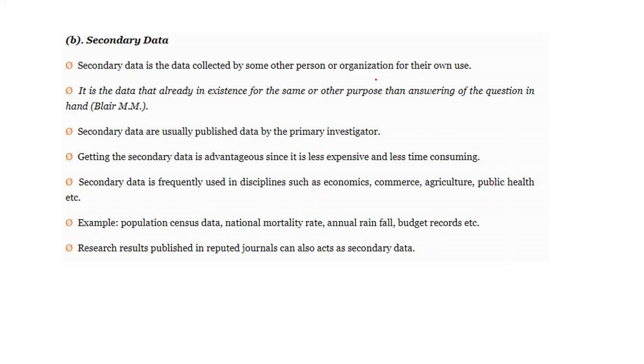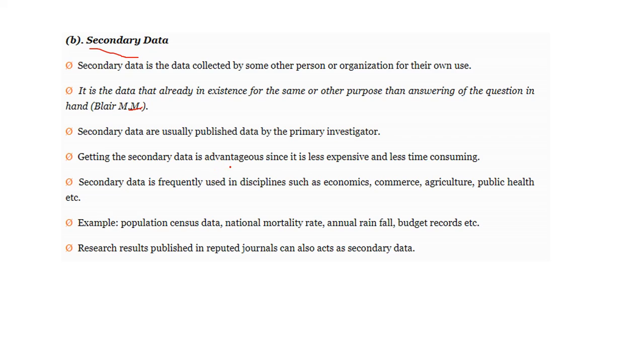Now we can see when you deal with secondary data. Secondary data means data collected by someone else, and we are using that data. This is called secondary data. It is data that already exists, collected for the same or other persons to answer the questions in hand. Secondary data are usually published data by the primary investigator.